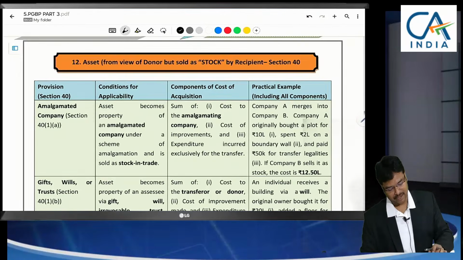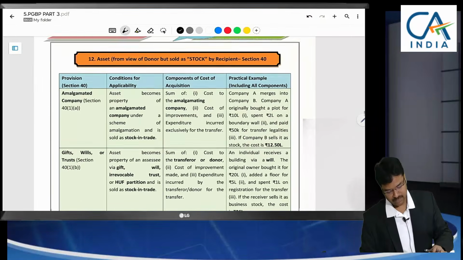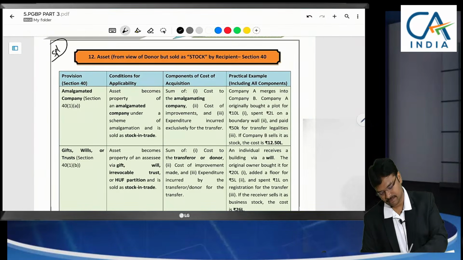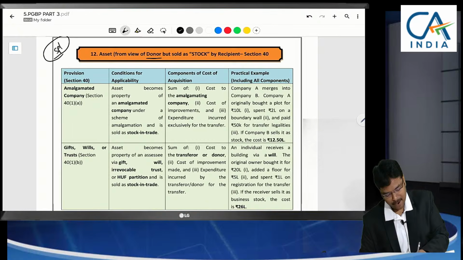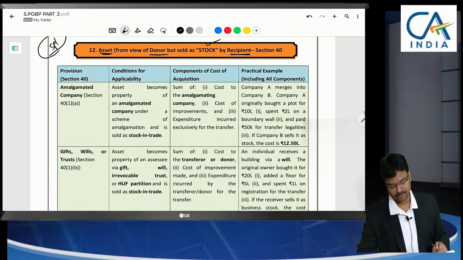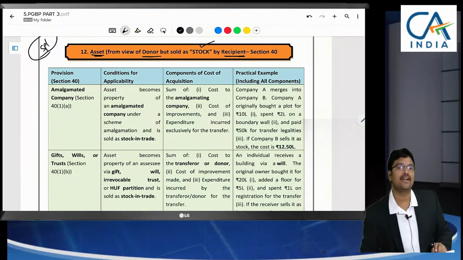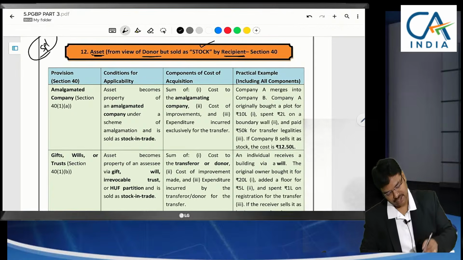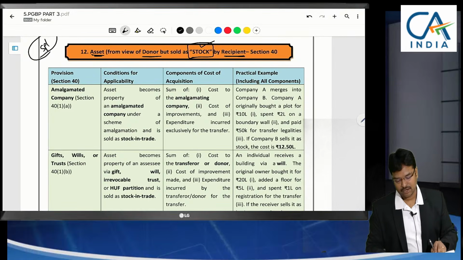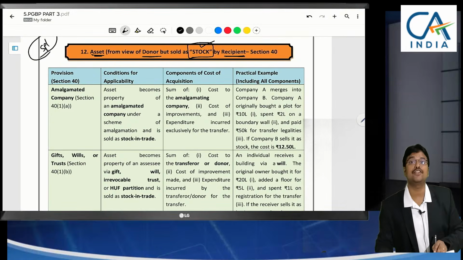Now we are going to enter section 40. It's a special case. From the donor's point of view, it was an asset, but from the recipient's point of view, it is stock. In this case, for the recipient, it is stock. For stock purchase, we need to write a journal entry.